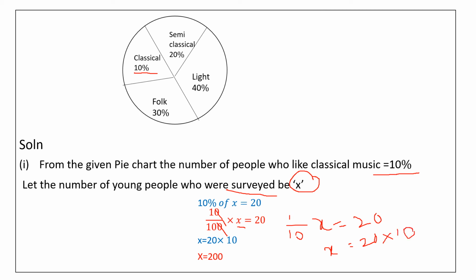You can do the calculation according to your method. So this is an easy method. Try to follow this. Okay. So how many people did I survey? 200 people. Okay, that we have found out. Now, understood the question?